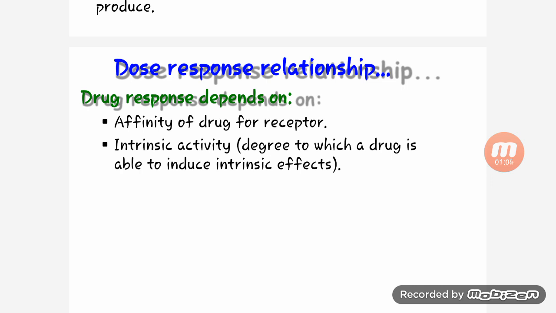Then drug response depends upon, first, the affinity of the drug for the receptor, second, intrinsic activity, or we can say it is the degree to which a drug is able to induce an intrinsic effect.